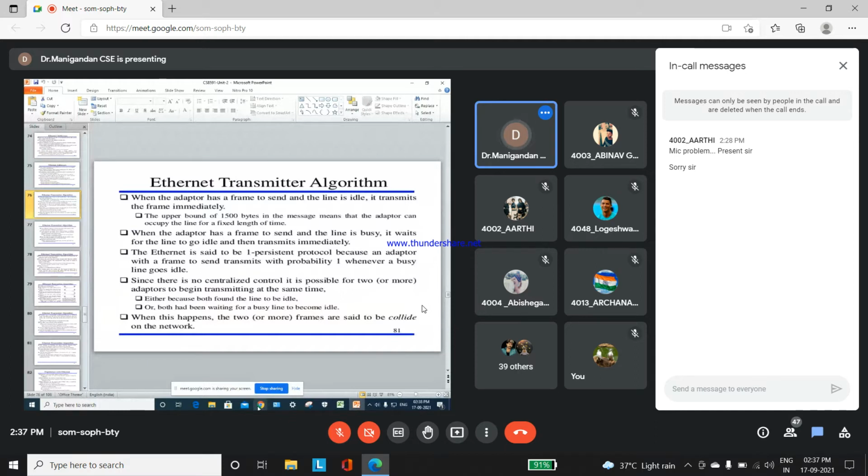With the help of centralized control, n number of users can transmit frames. If the line is busy, the frame goes into a waiting state in a queue. After it becomes idle, the particular frame is transmitted immediately. When two or more frames are transmitted simultaneously at a time, they are said to collide on the network.